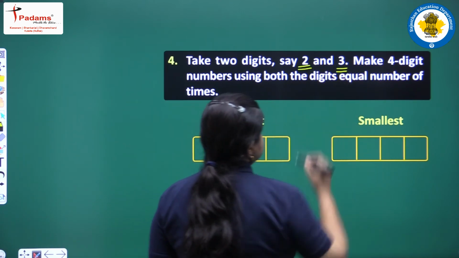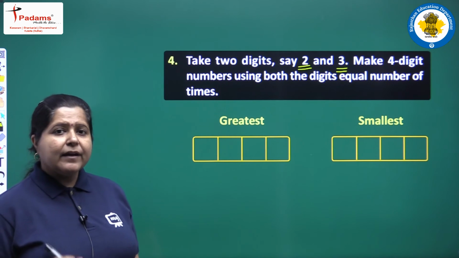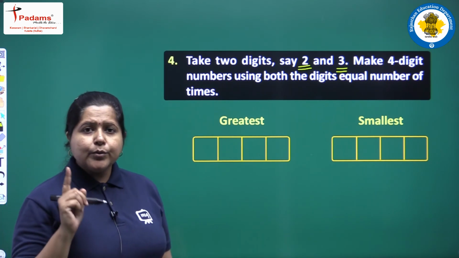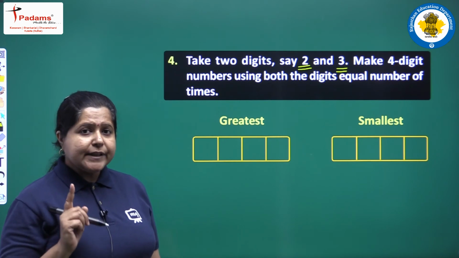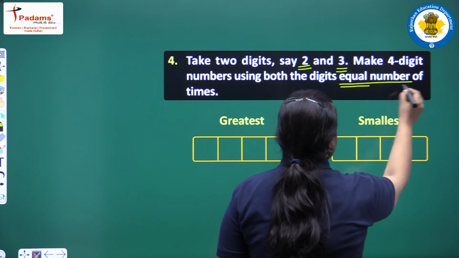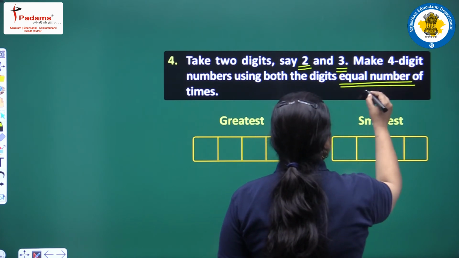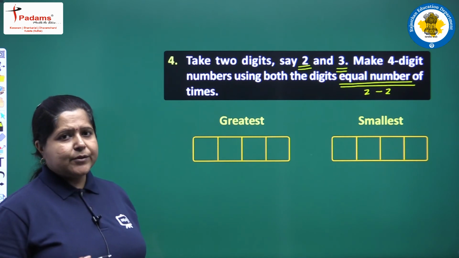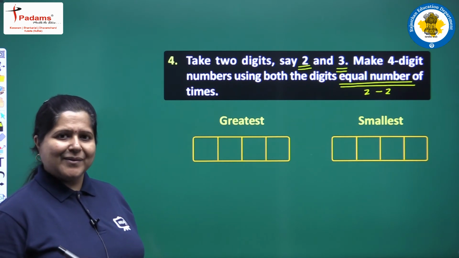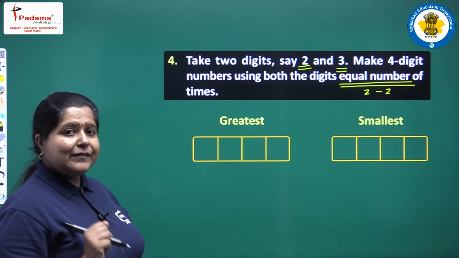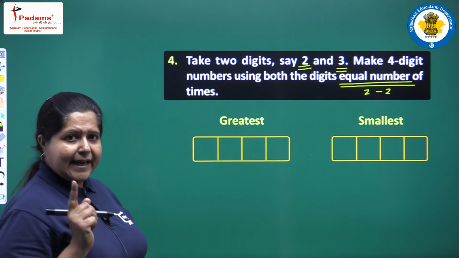2 and 3. We have to make a 4-digit number with the help of these 2 digits, and we have to take both the digits an equal number of times. That is, to make a 4-digit number, we will take 3 two times, and 2 also two times. Okay. So to write the greatest number, we will start with the greatest digit, and it is